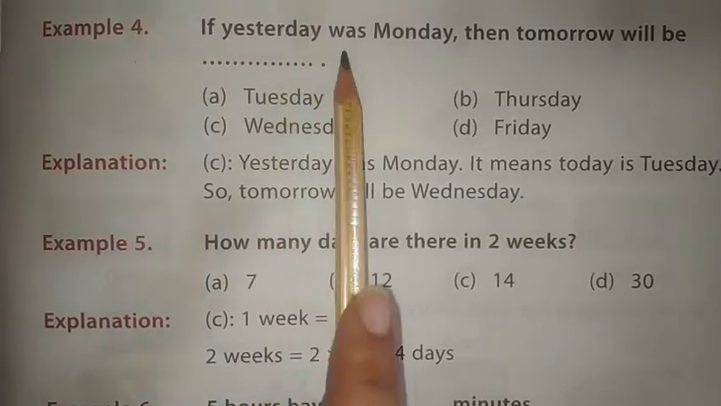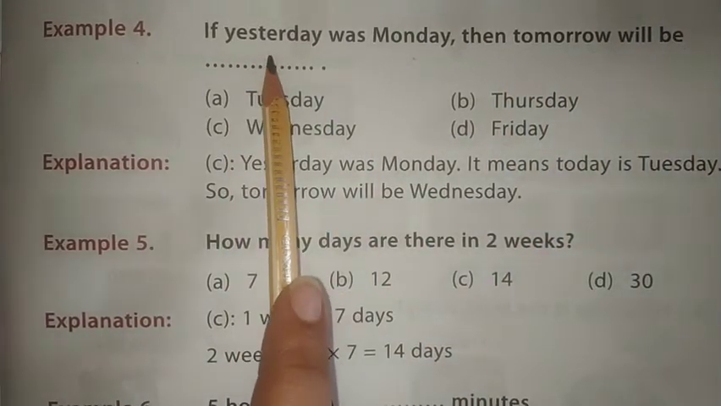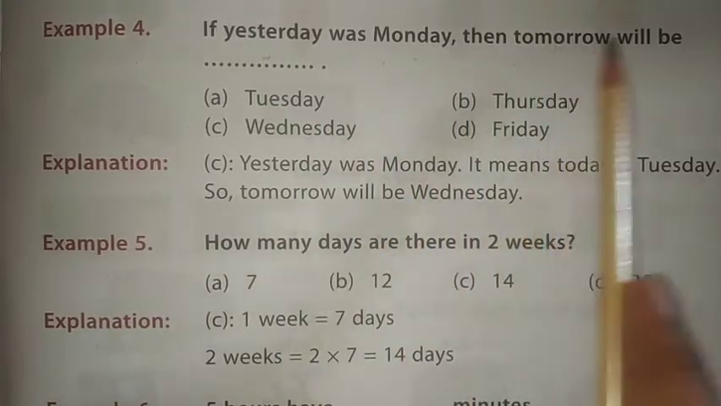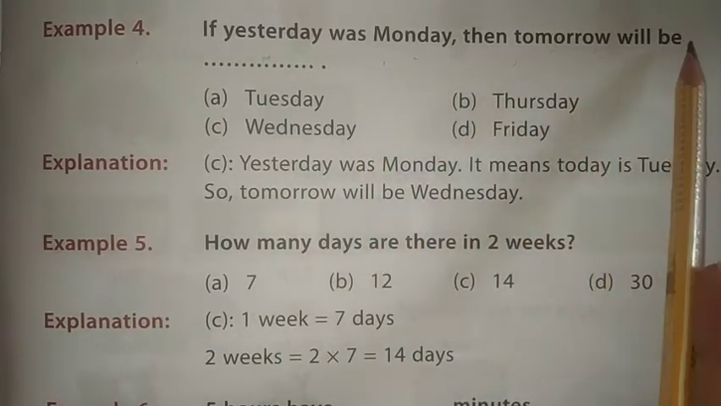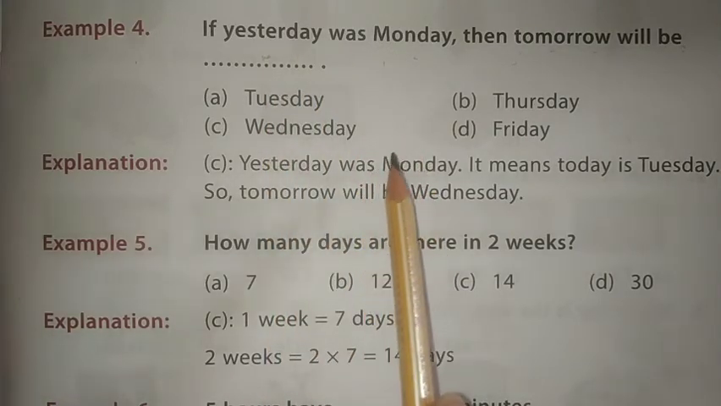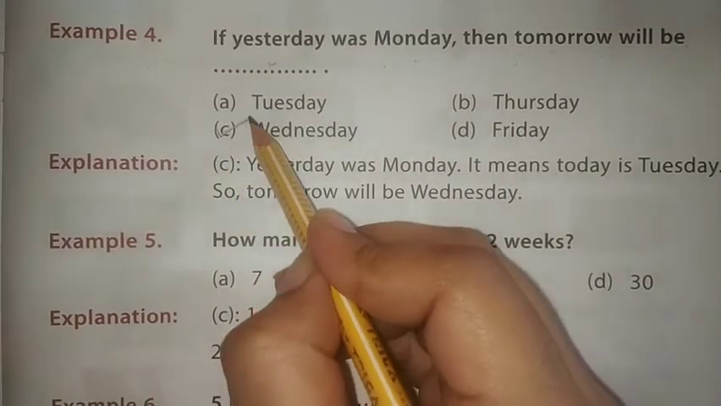4. If yesterday was Monday, then tomorrow will be. If yesterday means कल क्या था? Monday. हमें क्या find out करना है? जो आने वाला कल है tomorrow. What will be it? If yesterday was Monday, then today is Tuesday and tomorrow will be Wednesday. So our answer will be Wednesday.